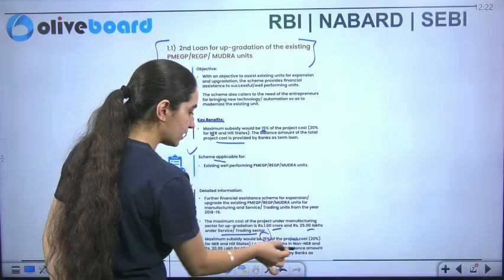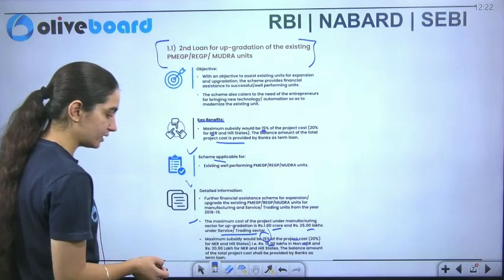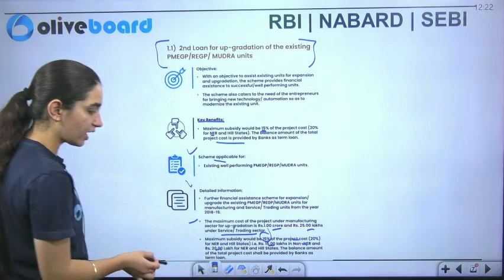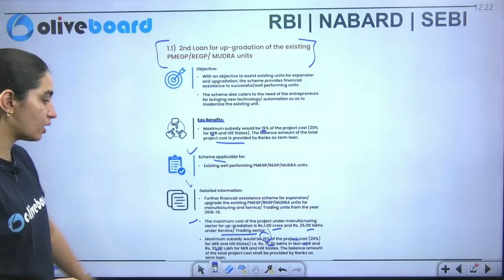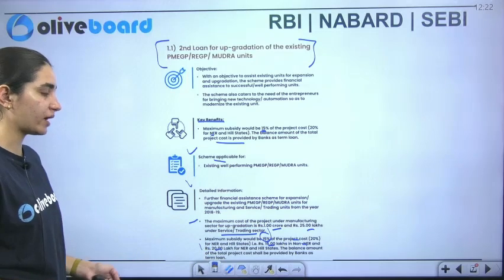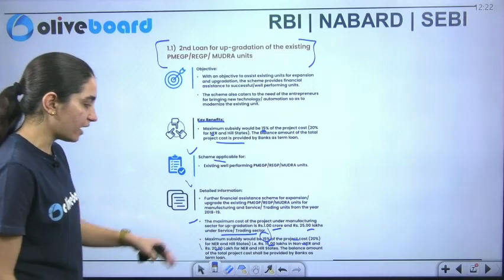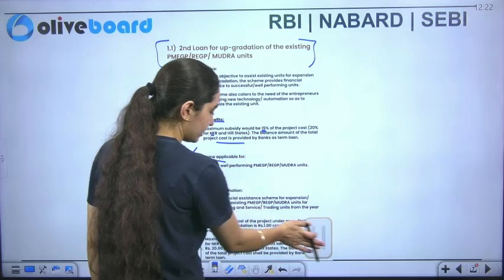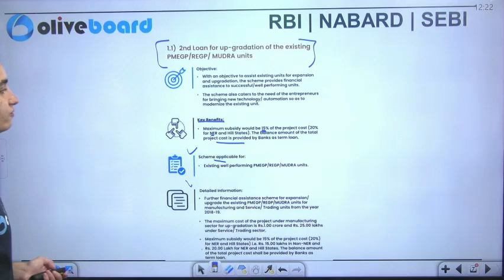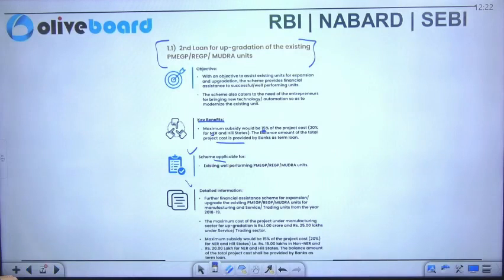Okay, that is 15 lakh for non-NER and 20 lakh for NER. The balance amount of the total project shall be provided by the bank as a term loan only. So this is the bifurcation that is made here for the expansion part, like how help will be provided to them. Along with that, we have the other things also which are associated with it, which talk about